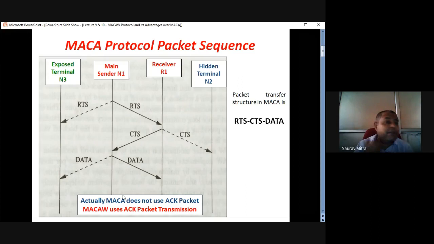So what is the full form of MECA W? Full form MECA, and W stands for wireless. Okay. So this is actually the characteristic of MACAW. It is written here, MACA does not use an ACK packet. So MACA has only three steps: RTS, CTS and data. And MACAW uses ACK packet transmission.